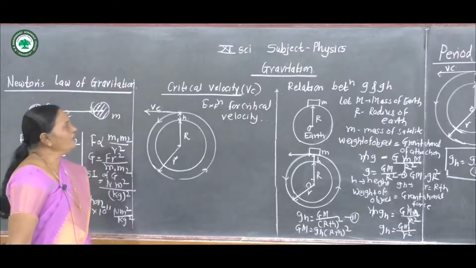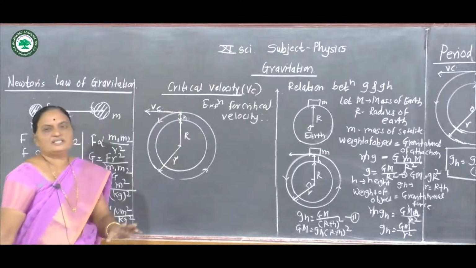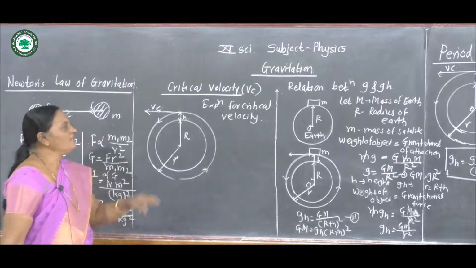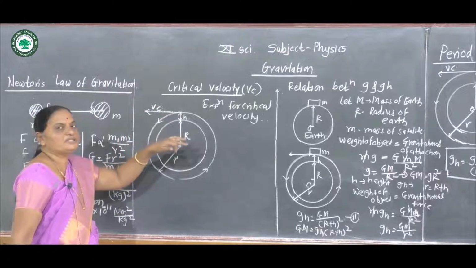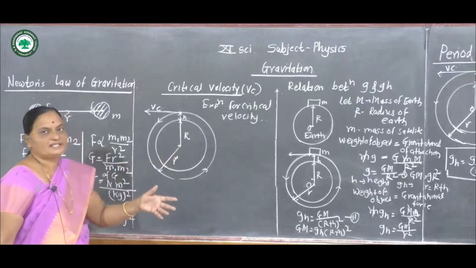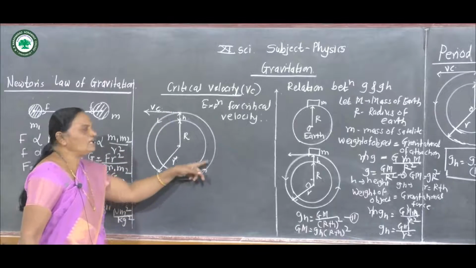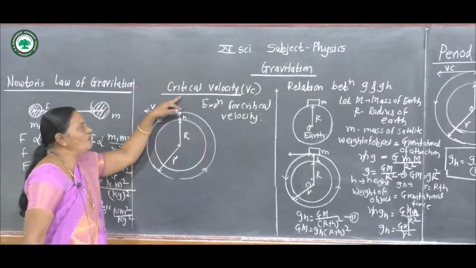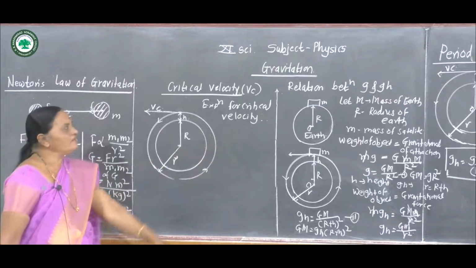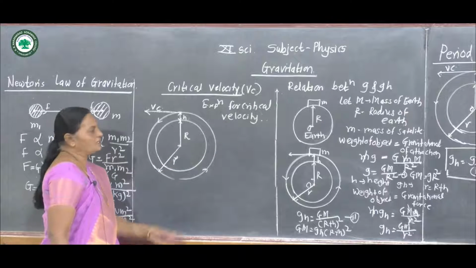Definition of critical velocity: it is the horizontal velocity of the projection given to the satellite with which the satellite revolves along the circumference of a circle, and this velocity is called critical velocity. It is also called orbital velocity.